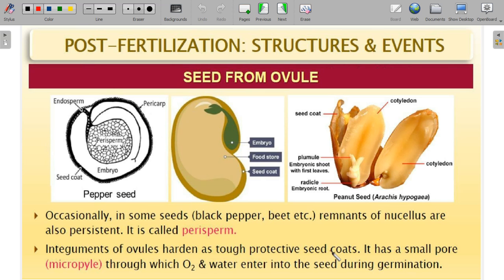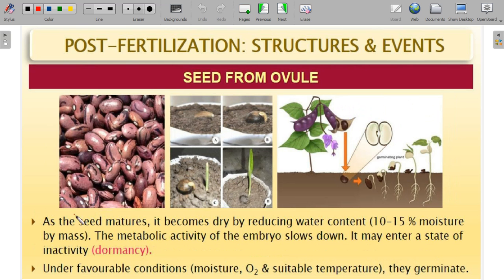So we have the testa. About that, I'll be teaching you separately about the structure, and we can have extra knowledge of what has to be seen. So the seed coat is formed, and the micropyle will remain as such, through which oxygen and water enter into the seed during germination.